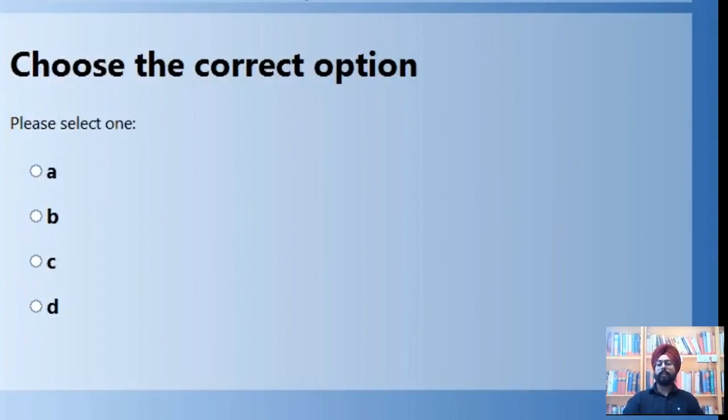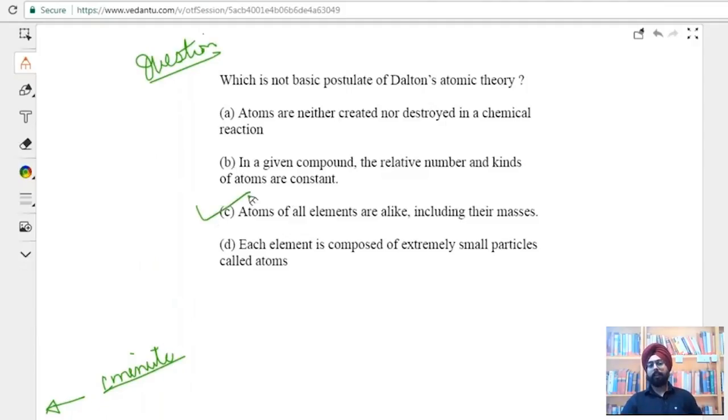Majority says C is the answer, 95%. Yes, C is the correct option for this question. Let us see what the question is saying: which is not a basic postulate of Dalton's atomic theory. The first one says atom is neither created nor destroyed. Yes, Dalton said that, so this was a part of Dalton's atomic theory.